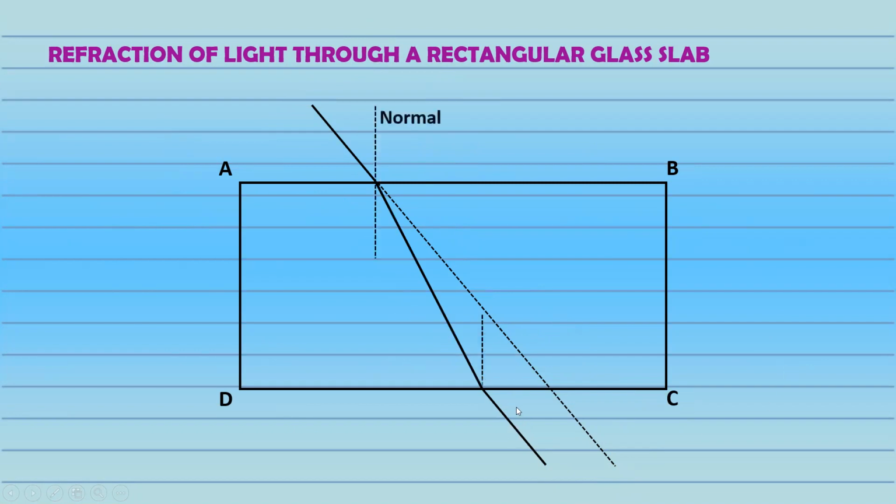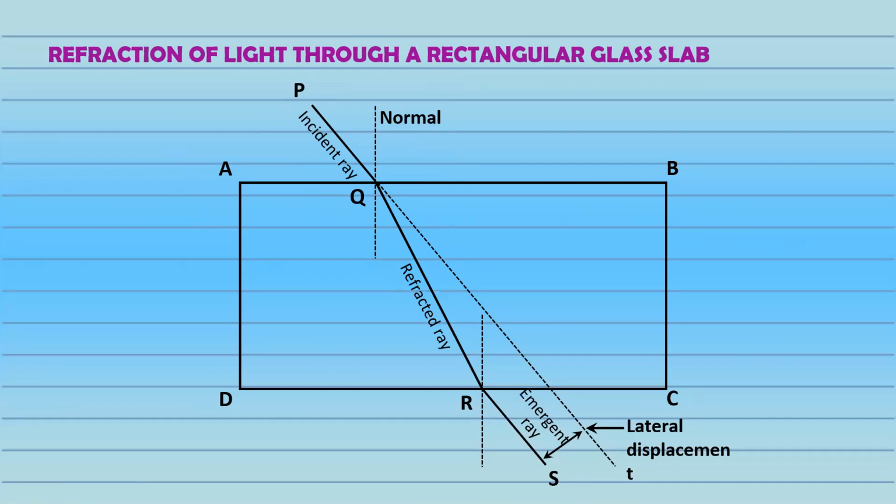And at these 2 points we can draw a normal. So we have the incident ray, refracted ray, and the emergent ray. Also we can say that the emergent ray is laterally displaced. If there is no refraction, the ray should have come out from this part, right? But it got laterally displaced to this position. So hence we say the emergent ray got laterally displaced. अगर पूछा what is lateral displacement, we can simply say the emergent ray gets displaced from its original position due to refraction. It doesn't take the original path, it gets deviated due to refraction. So that is lateral displacement.